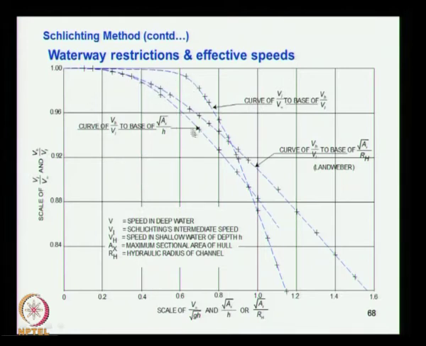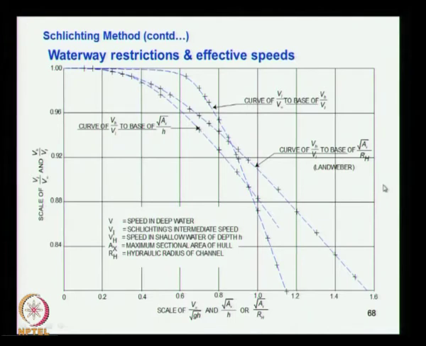One is the curve of Vh by Vi against square root of Ax by H. Another is Vi by V infinity against the base of Vh by Vi. The third curve, coming from Landweber, is Vh by Vi against Ax by Rh, where Rh is the hydraulic radius, which we will see later.